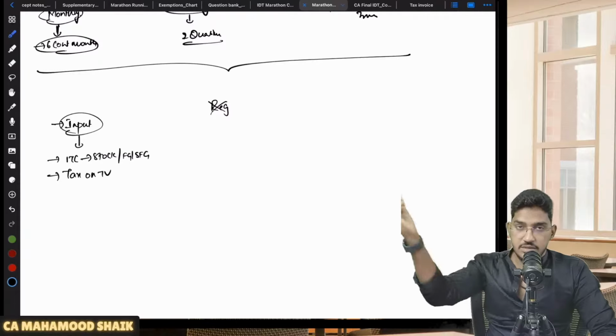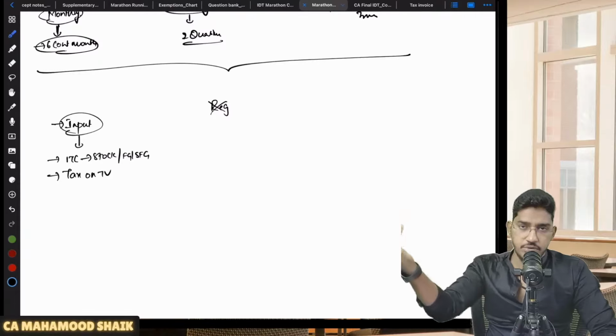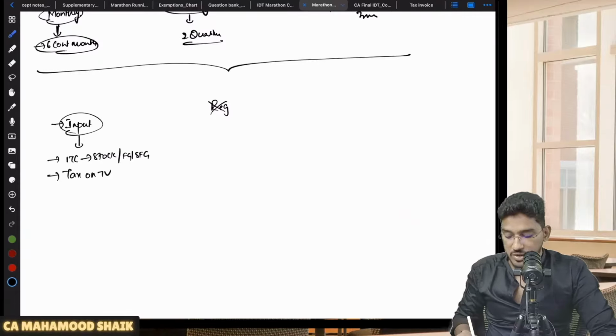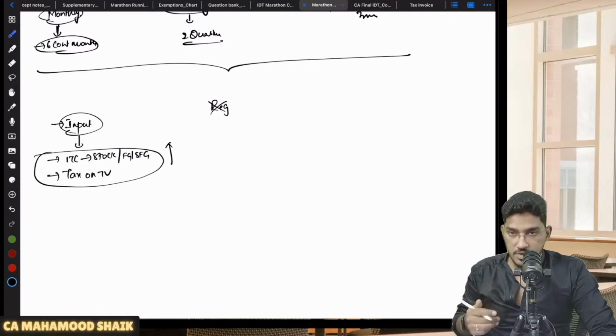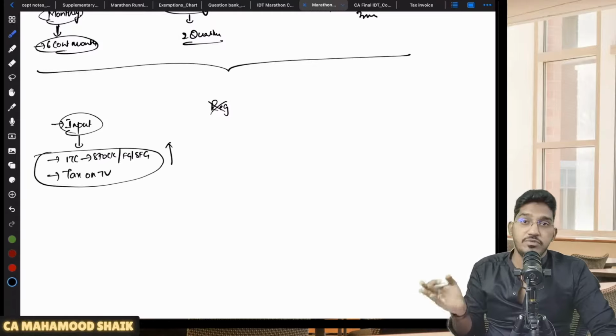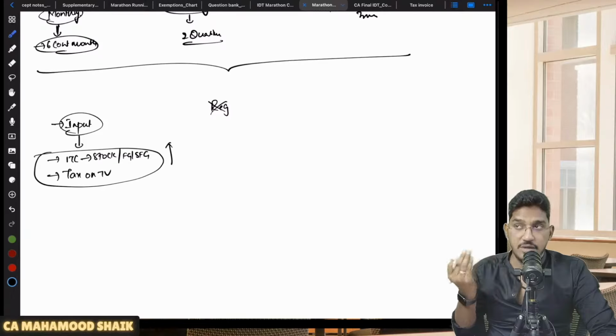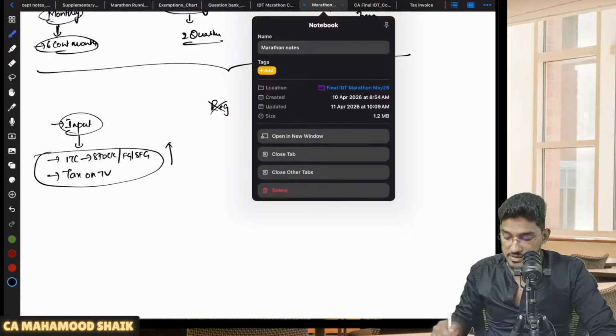If you supply those inputs, there will be a transaction value, no? So on that transaction value there will be tax, no? So tax on transaction value, whichever is higher, that much amount you will be liable to pay on inputs. Inputs means goods. On which date? One day before the date of cancellation of registration, that is, one day before the effective date of cancellation. So that's what they say here.